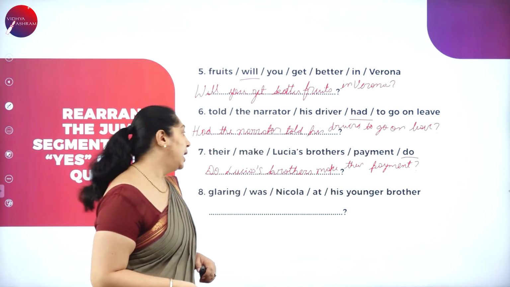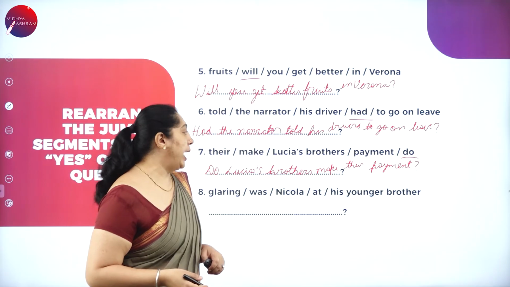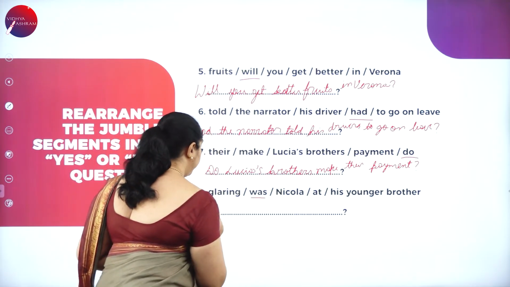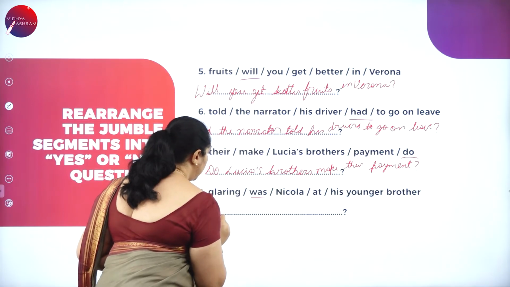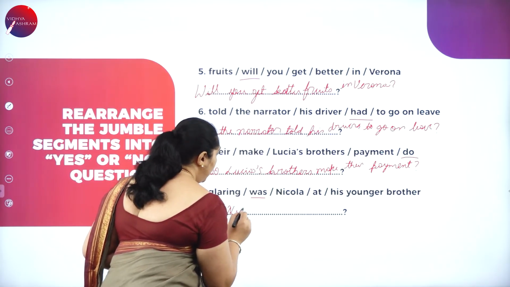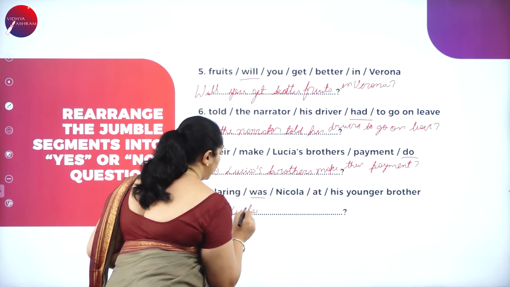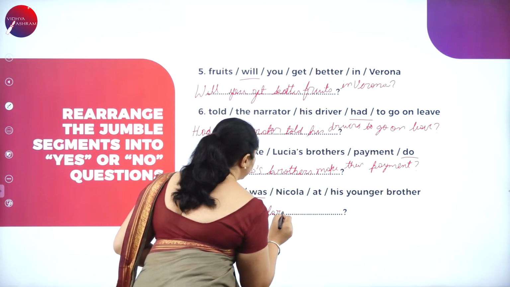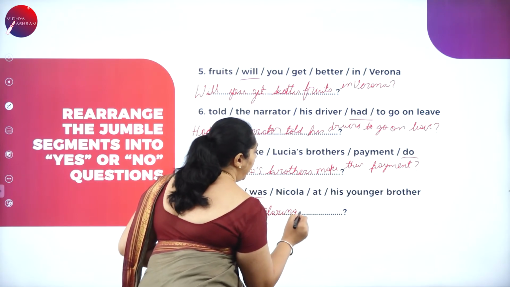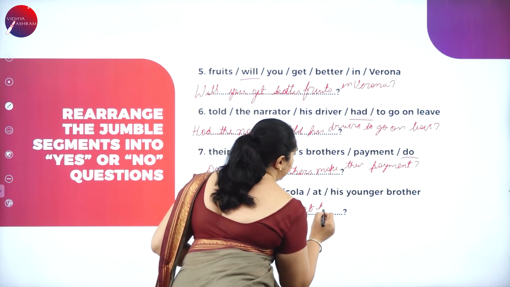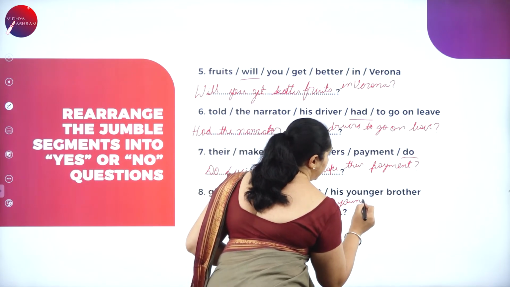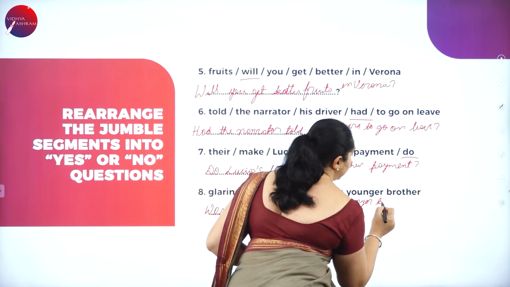And the next one: glaring was Niccolo at his younger brother. Was Niccolo glaring at his younger brother?